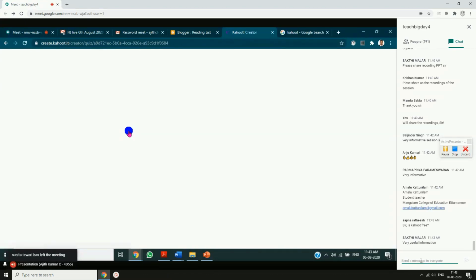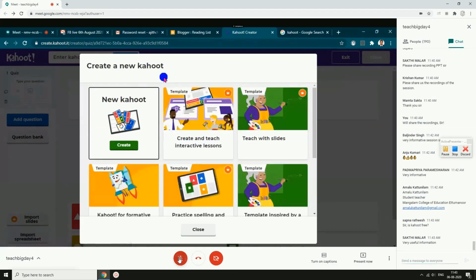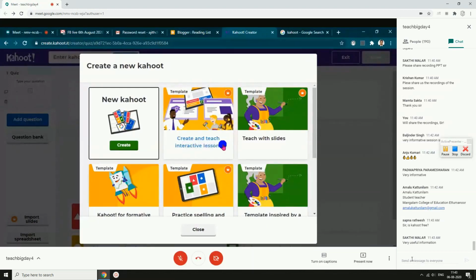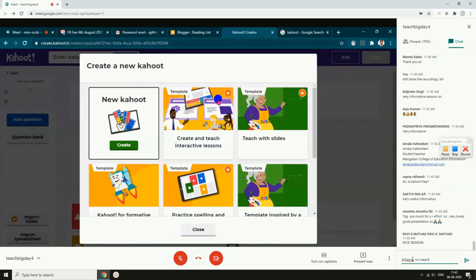Well then, sir, you can see the Kahoot now. Create a new Kahoot. Yes, sir. So we have some king and princess here. A crown symbol. You can see this is a crown symbol. The boxes having a crown symbol are paid ones. I mean, if you want to use this template for creating quizzes, you have to pay to the Kahoot company. This is again a paid template.